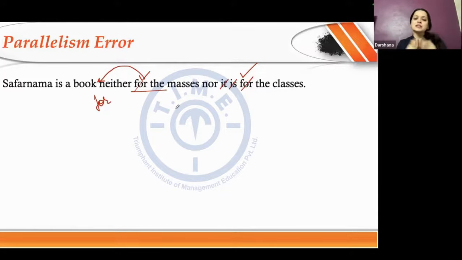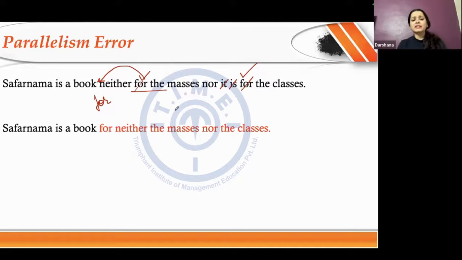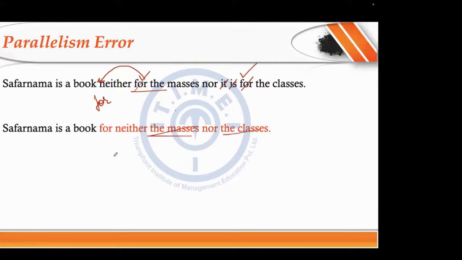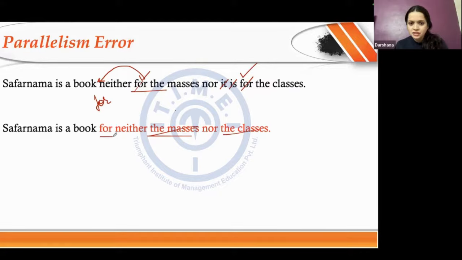Now, what you've done is you've taken the common element out and made your sentence even more concise. The more concise it is, the better it is for the reader to understand, and the less convoluted. You only say that when you read RCs, sentences are longer and then you zone out while reading them. Even when you're the author, you're supposed to take care of that. So how will you correct it? Safarnama is a book for neither the masses nor the classes. And you simply do away with "it is".